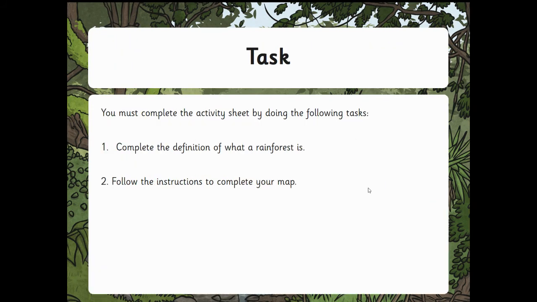So what you're going to do now, on your worksheet, it asks you to complete the definition of what a rainforest is. There's some key vocabulary on the sheet, and you may also use Britannica to help you. You then need to follow the instructions on completing your map. Any questions, just log into Teams.